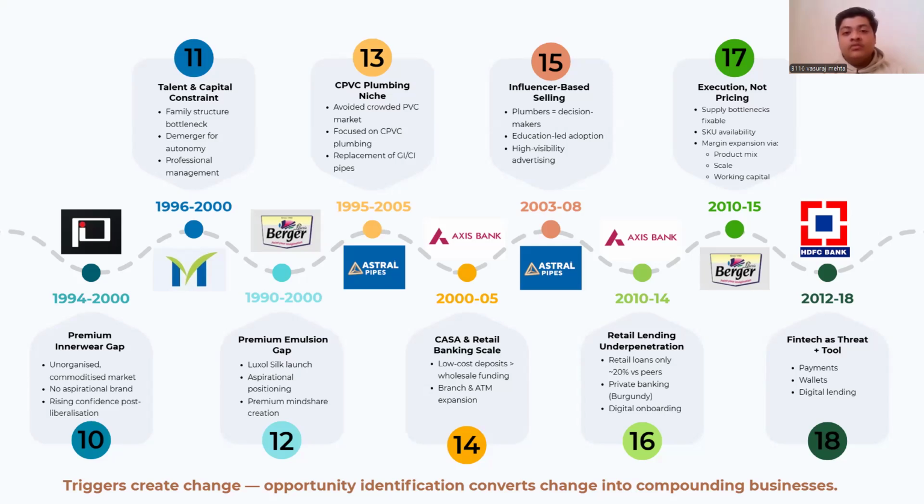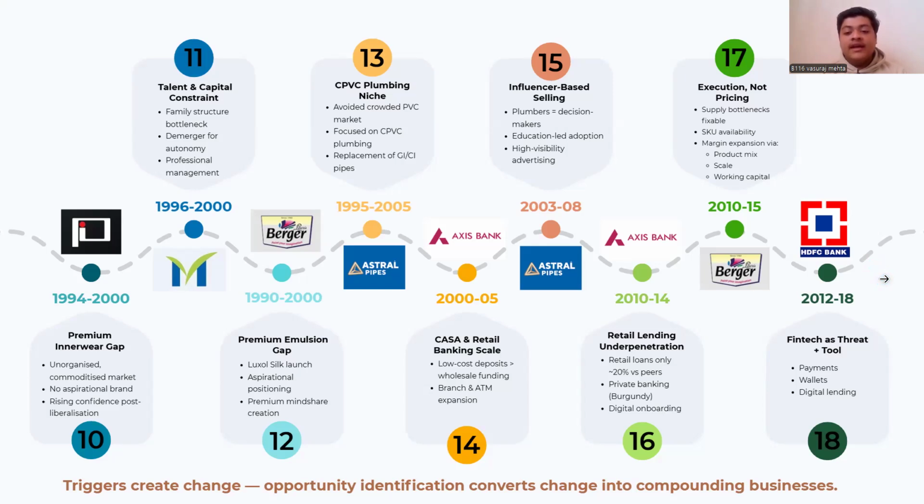Between 1995 and 2000, companies like Astral Pipes avoided the crowded PVC market and focused on the CPVC plumbing segment, which made them dominant in that segment. And Axis Bank also focused on unleveraged current and savings account deposits and retail lending, which was underpenetrated at that time at only 20% versus its peers, and scaled rapidly.